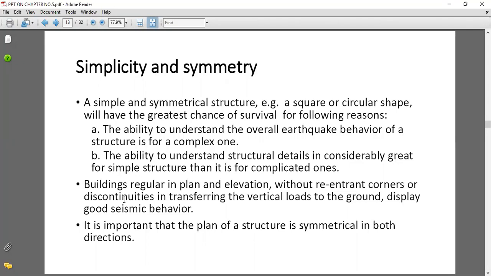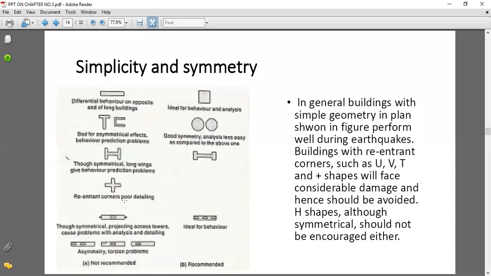That's why discontinuities and re-entrant corners should be eliminated from the basic plan of the building, and that comes under simplicity and symmetry. It is important that the plan of the structure is symmetrical in both directions, vertical as well as horizontal. In both directions, the plan should be symmetrical. You can see here the simplicity and the symmetry in this diagram.